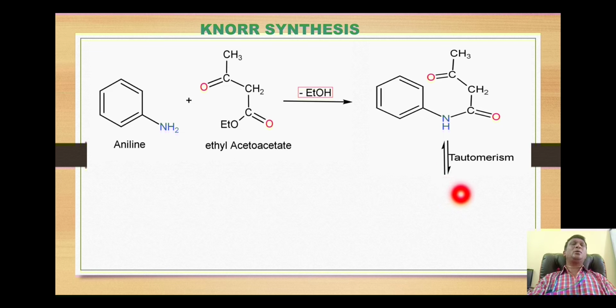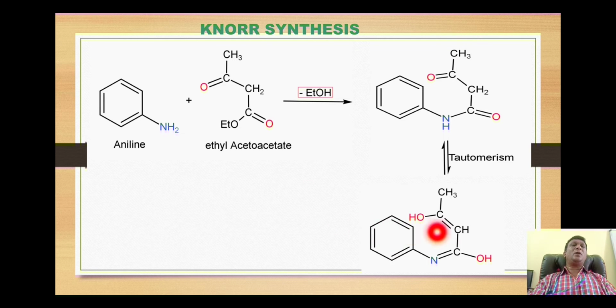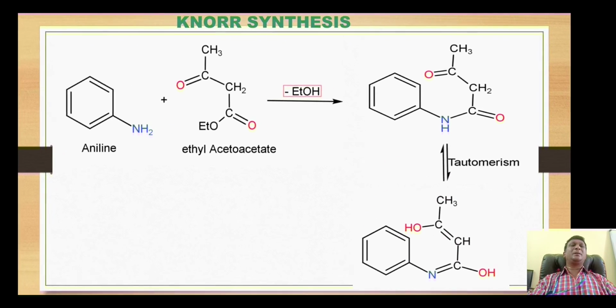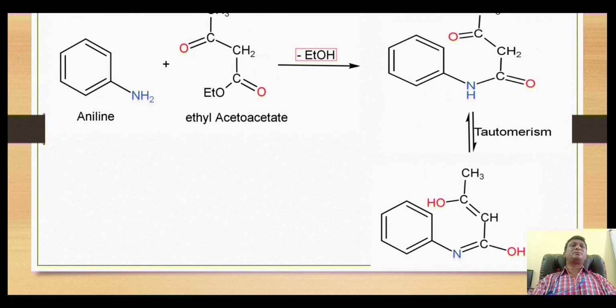This undergoes tautomerism. This alpha hydrogen migrates onto this electronegative oxygen, and thus this oxo group gets converted to the hydroxy group, and the double bond is generated between this carbon and this carbon. So we get formation of this intermediate derivative.